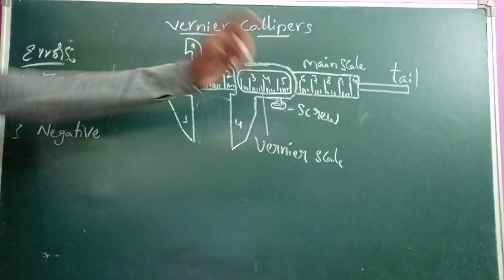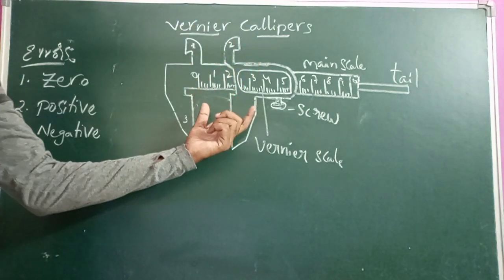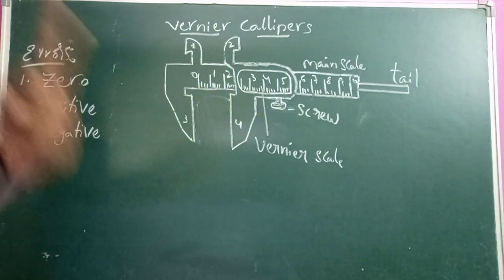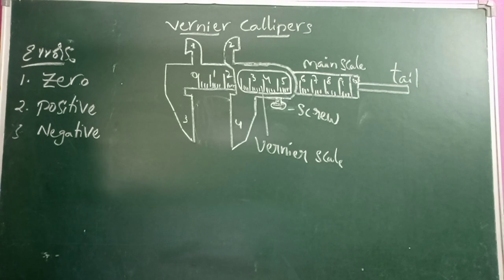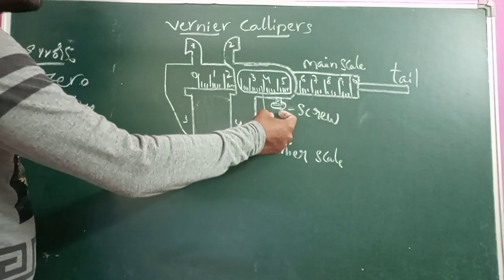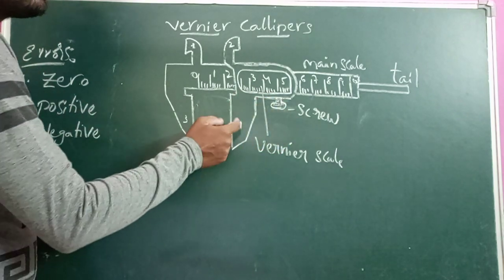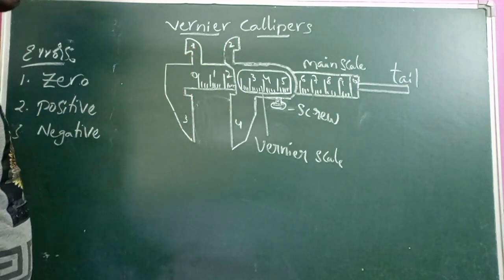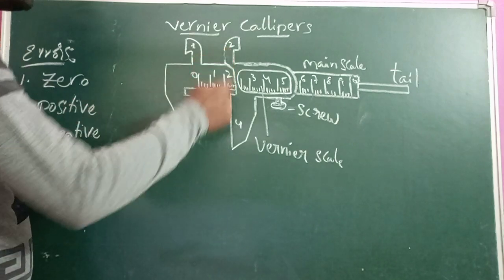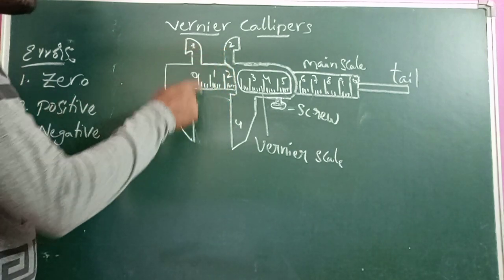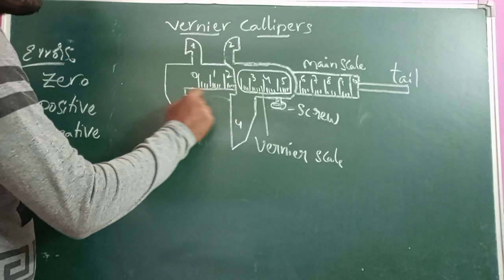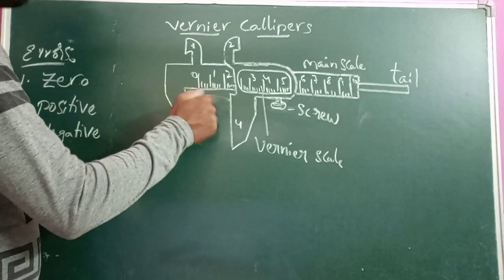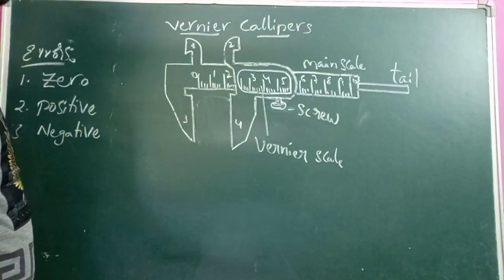While measuring with this vernier calipers, first of all we must check by using the screw. By tightening the screw, the jaws 2 and 4 will move near to the jaws 1 and 3. Whenever these jaws come close to the jaws 1 and 3, that is the final point; after that, the jaws 2 and 4 do not move.